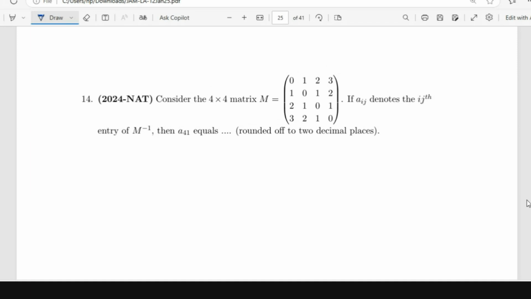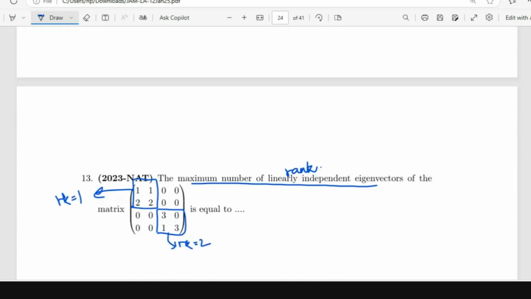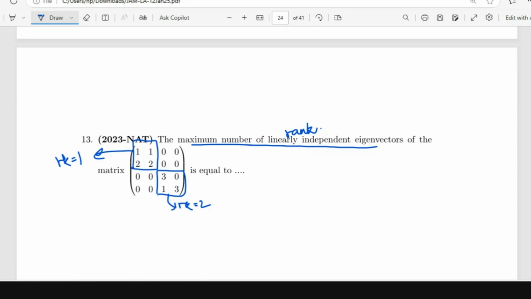Ma'am, I have a doubt in the previous question. If we have the second row as 2, 3, 0, 0, for example, then the above block matrix is diagonalizable, but the matrix 3, 0, 1, 3 is not diagonalizable. But here rank is 4, but linearly independent eigenvectors are not 4. So how can we see that rank is equal to number of linearly independent eigenvectors?